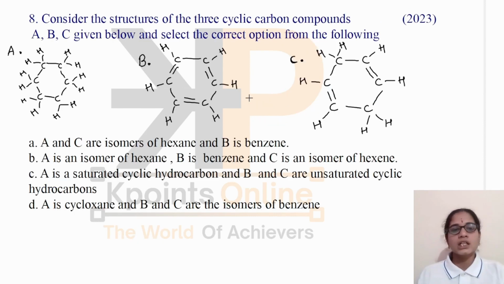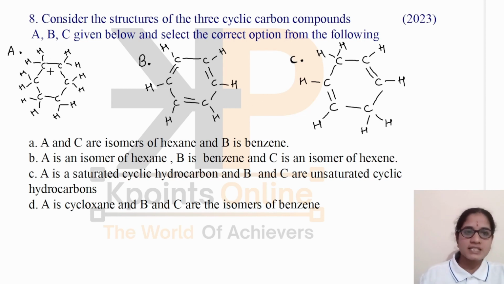Now, consider the structures of the three cyclic carbon compounds A, B, C given below and select the correct option from the following. Observe all these structures here. A and C are isomers of hexane and B is benzene. First, let us write the molecular formula of each compound here.